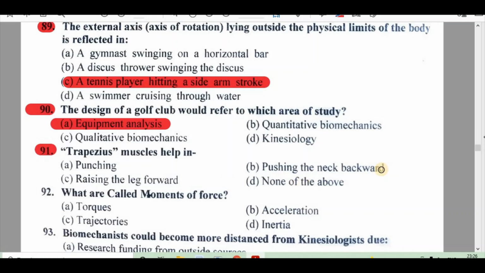Right answer is B. Pushing the neck backward. 92. What are called movements of force? A. Torques, B. Acceleration, C. Trajectories, D. Inertia. Right answer is A. Torques.